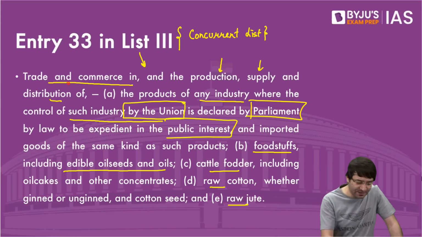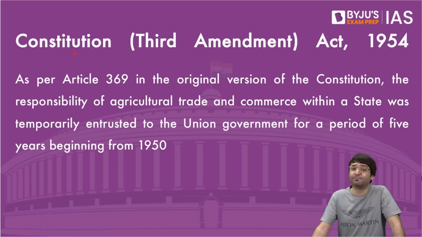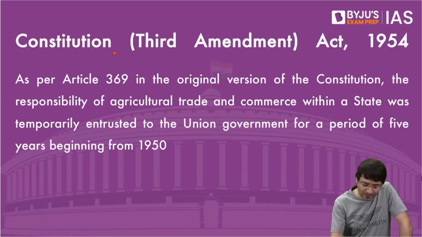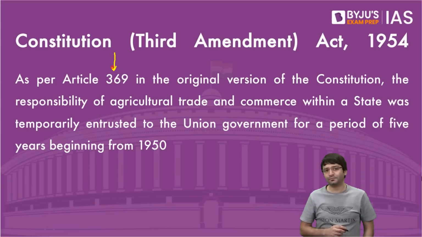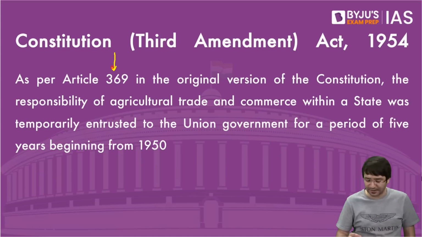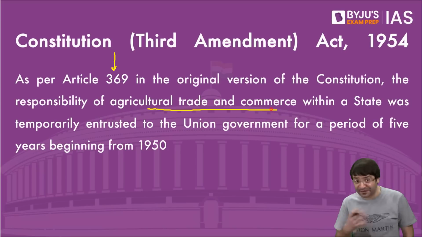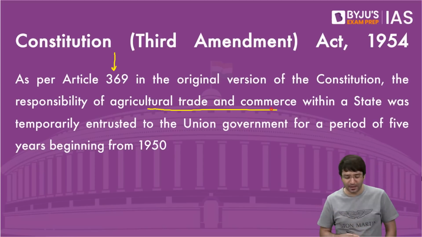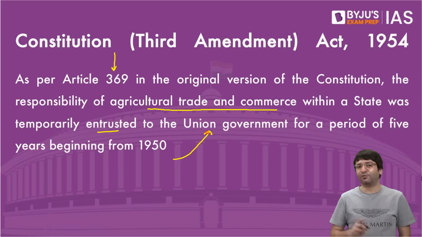But this entry 33 of list 3, of concurrent list, was not always meant to be there. Under Article 369 of the original Constitution, the responsibility of agricultural trade and commerce within a state was temporarily entrusted to the Union government for a period of 5 years beginning 1950.